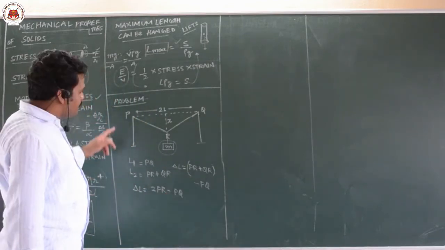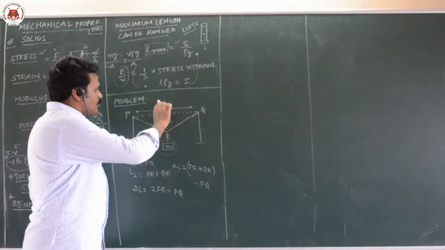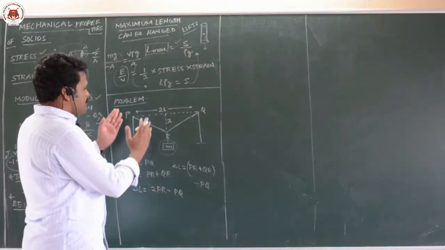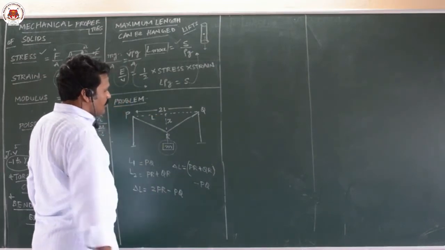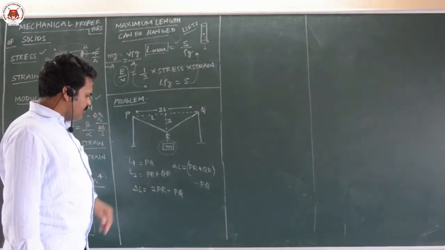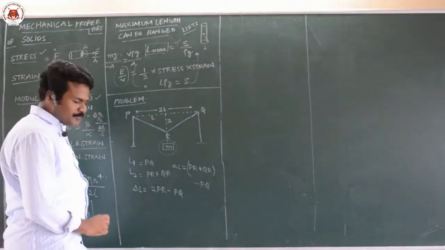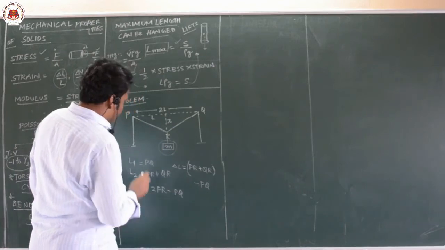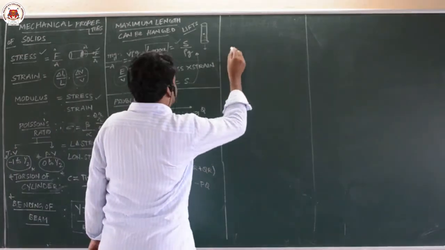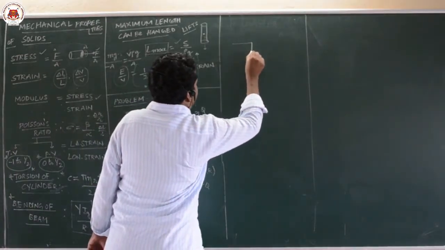Now what can we do? This X you have to calculate by using the Pythagoras theorem. Exactly divide it in half, this will be L. This is PR. By using the Pythagoras theorem you can calculate. This will be 2 into, this is X, this is L. You want PR, so you can take the Pythagoras theorem like this. This is L.